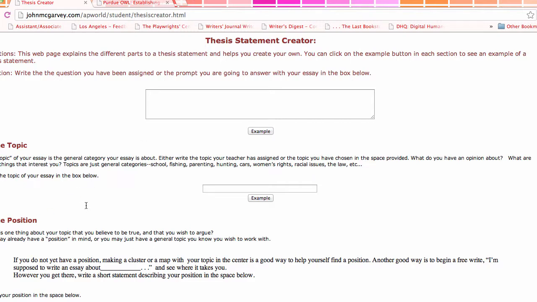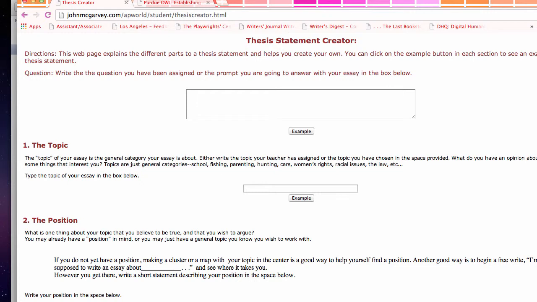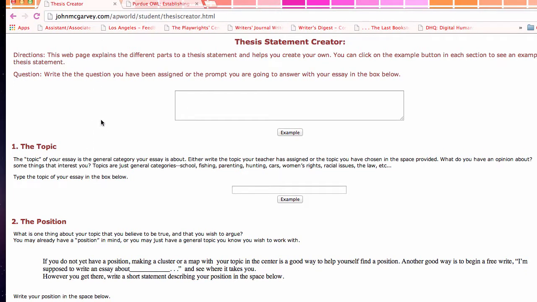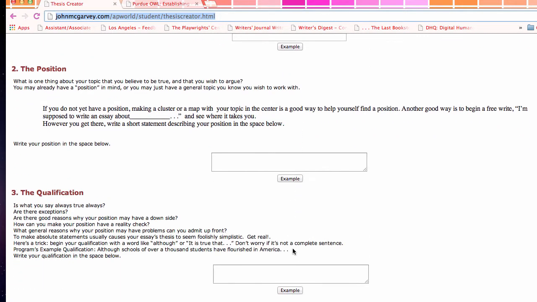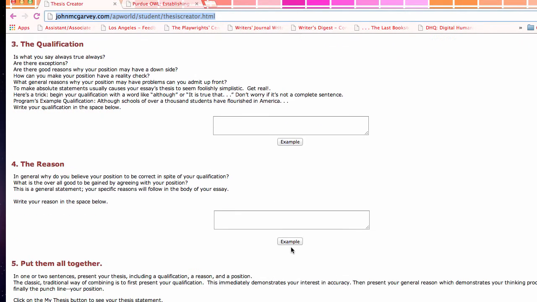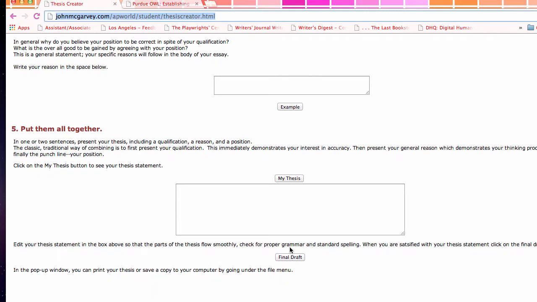All right, so this is the thesis statement creator, right? And essentially you can go to this URL right here, and you type information into these various fields, and then it gives you a working thesis statement, right?